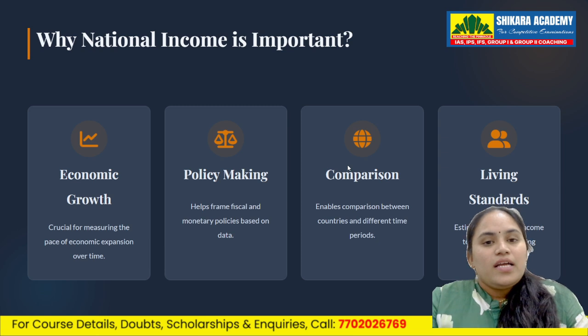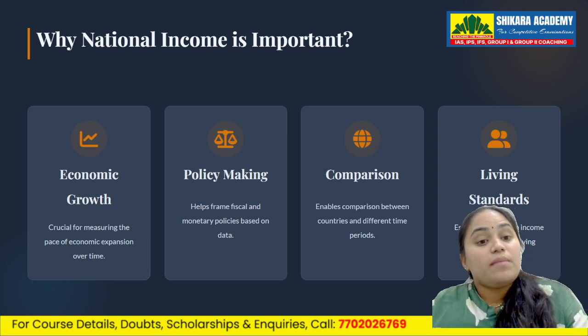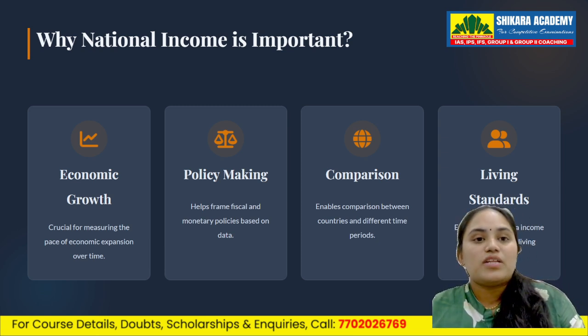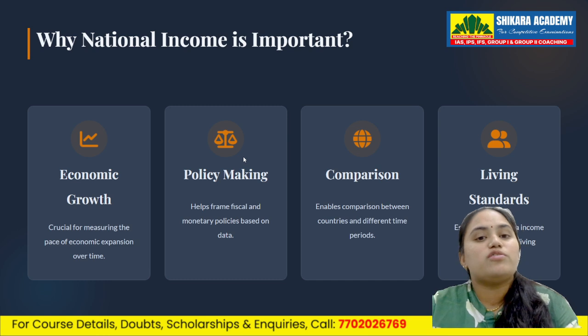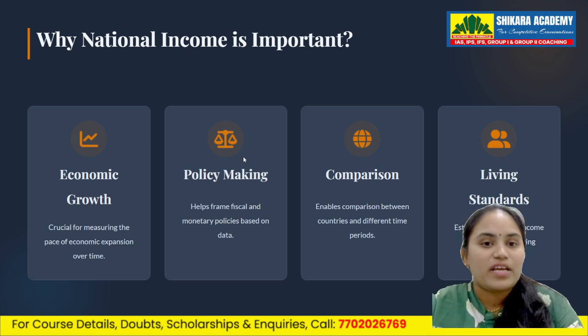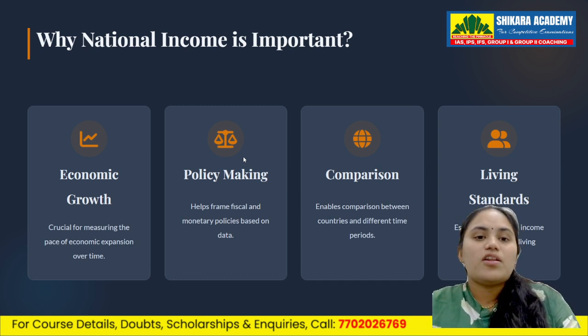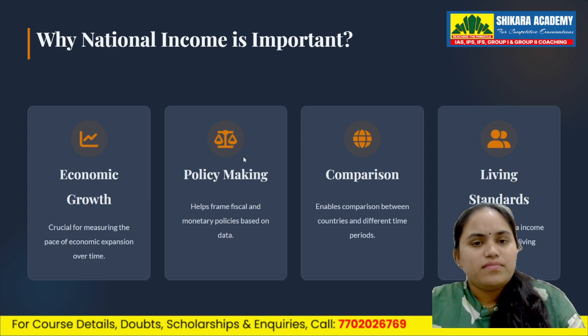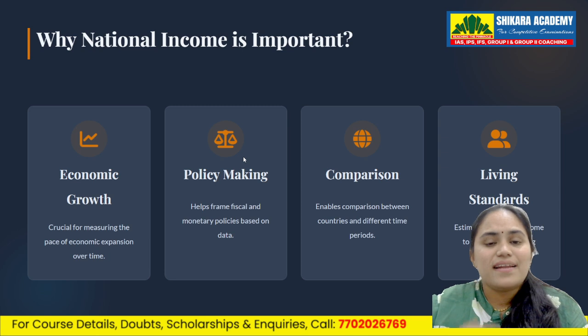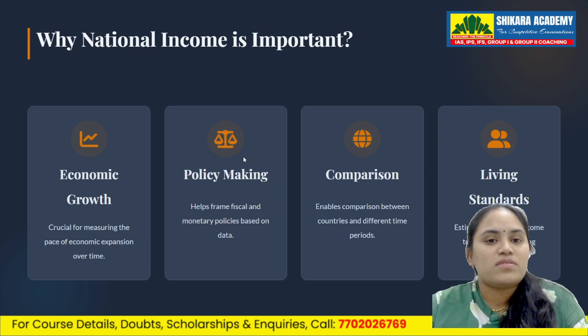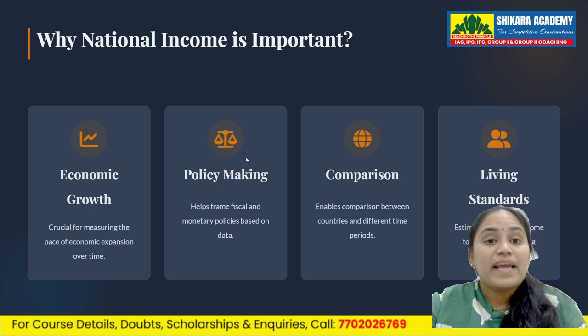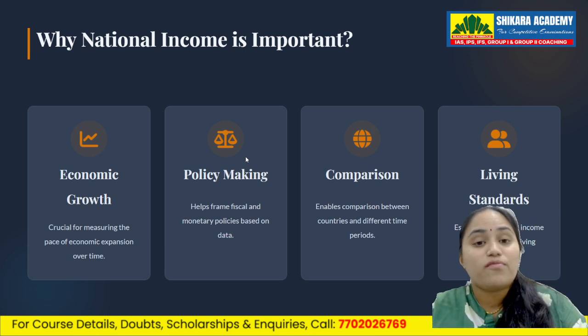See, national income means the total money value of all final goods and services produced by normal residents of a country in 1 year. Now, let me break this line slowly. Total money value: we calculate everything in money, not in number of goods. And what are final goods? Final goods means goods that are ready to be used. Example, bread you eat, not wheat used to make bread. Those are called final goods.